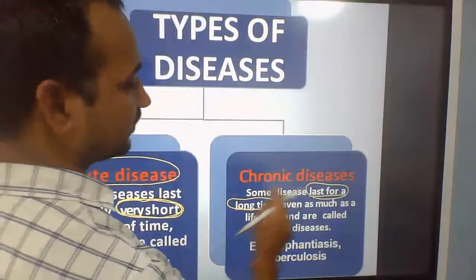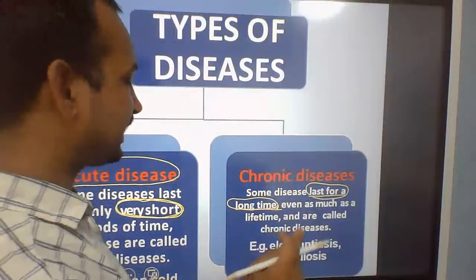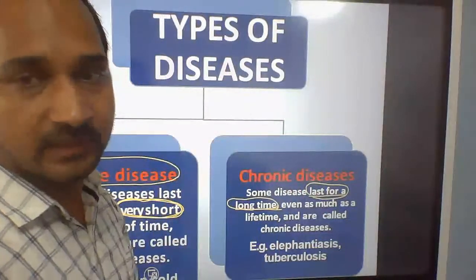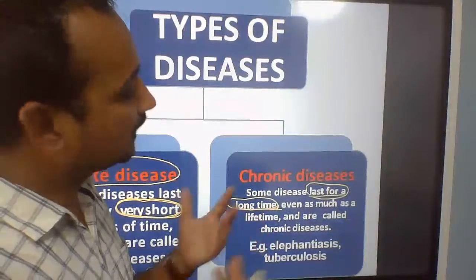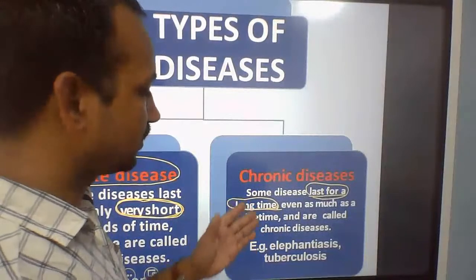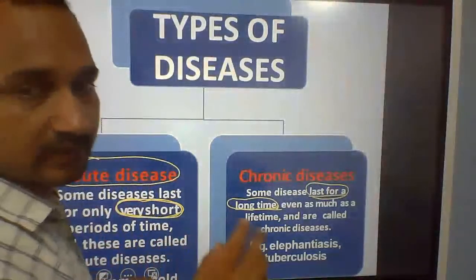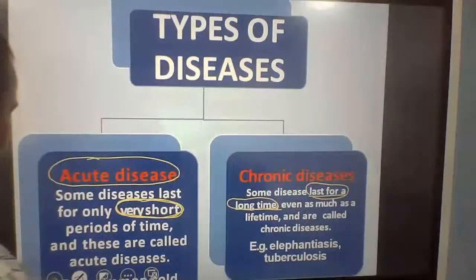Chronic disease: some disease lasts for a long time, even as much as a lifetime. Sometimes a person can survive a full life with this kind of disease, and so they are called chronic disease. Chronic disease lasts for a long time duration.